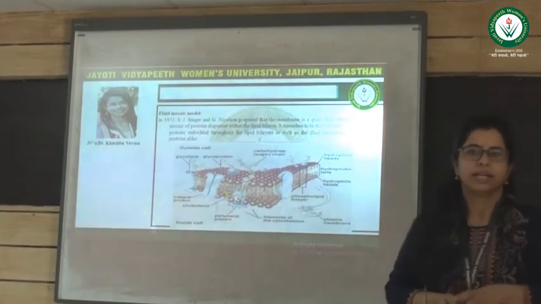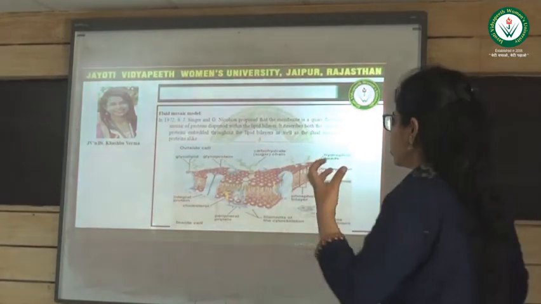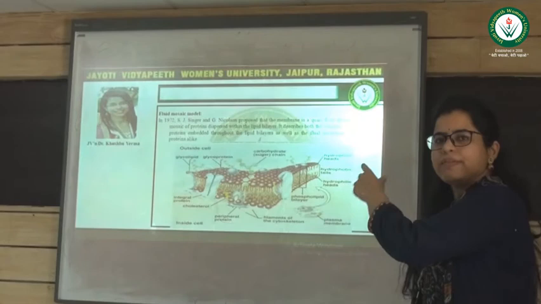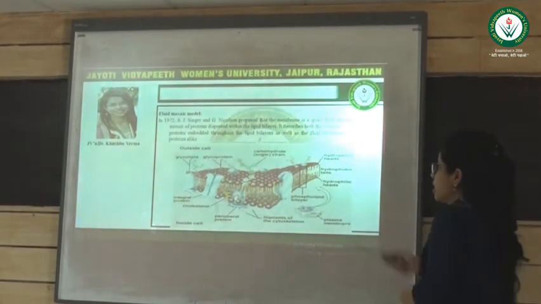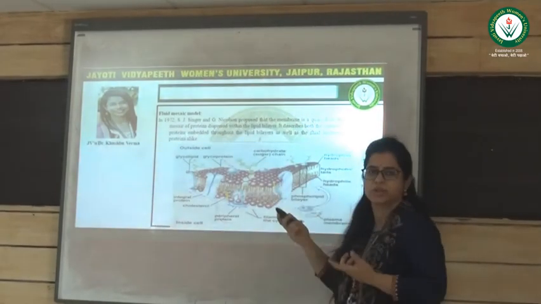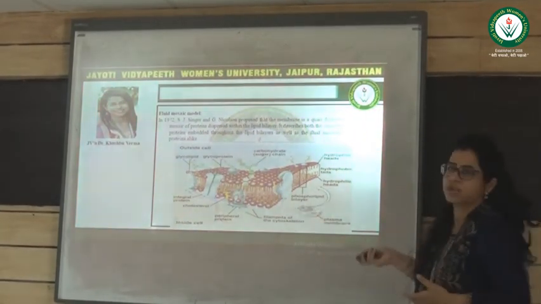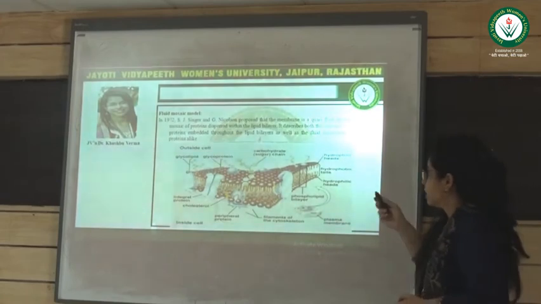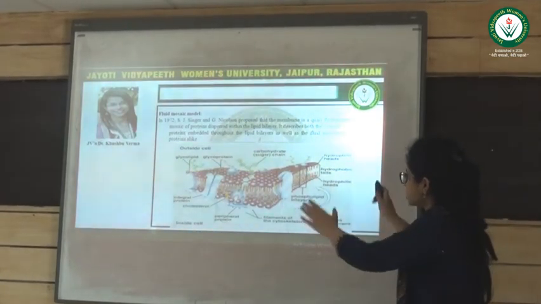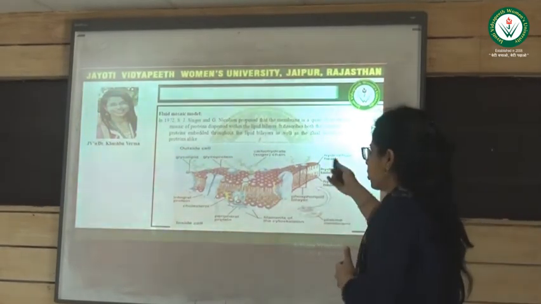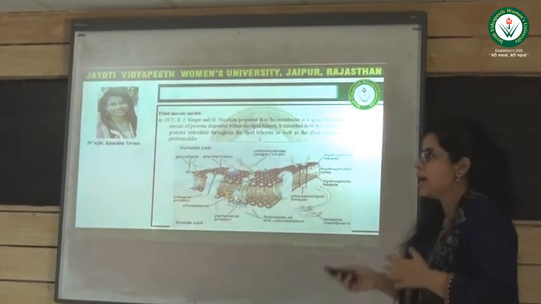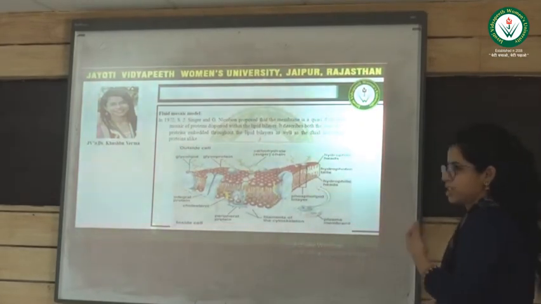It means that if carbohydrates attach to lipids, collectively we call them glycolipids. If carbohydrates attach to proteins, which are peripheral proteins or transmembrane proteins, this conjugated structure is known as glycoproteins. So this is the overall structure of the cell membrane, and this theory was given by Singer and Nicolson, and this is also known as the fluid mosaic model.